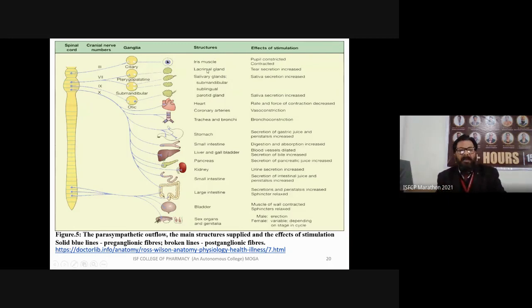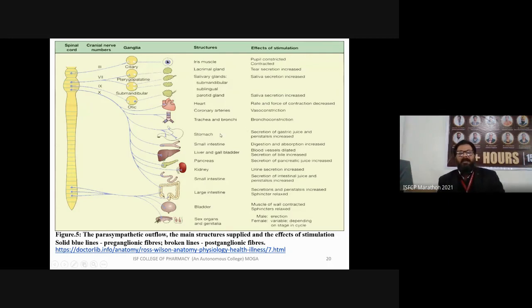Lacrimal gland, tear secretion is increased. Salivary glands, there are two types like submandibular and sublingual. Their secretion is increased, saliva secretion is increased, and in the parotid gland there is also increased saliva. In the heart, the rate and force of contraction is decreased. In coronary arteries, there is vasoconstriction, but in the case of the sympathetic nervous system, in coronary arteries there is vasodilation. In trachea and bronchi, there is bronchoconstriction.